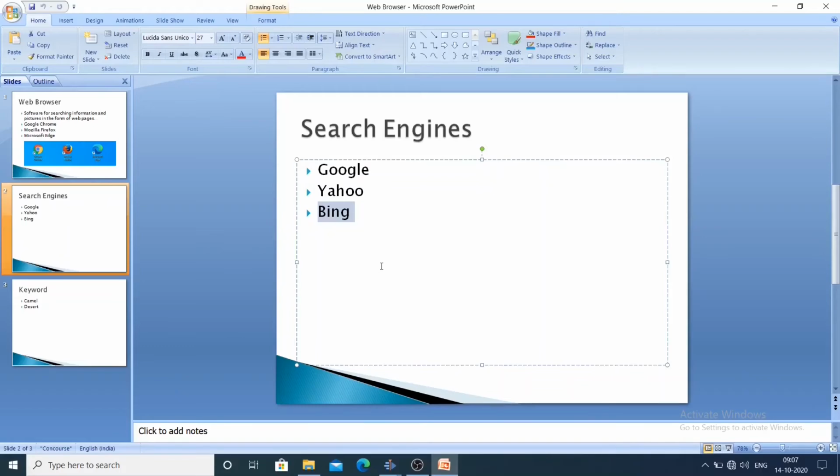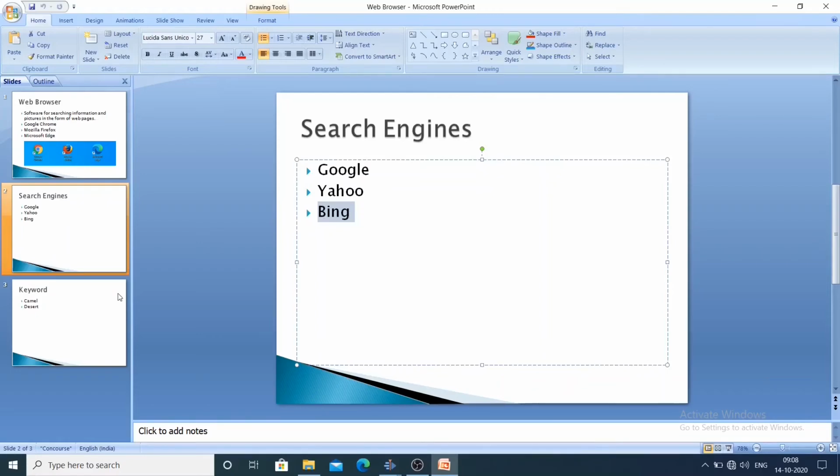If you are having web browser only, you can use search engine. That means search engines are coming inside web browser. The examples of search engines are Google, Yahoo and Bing.